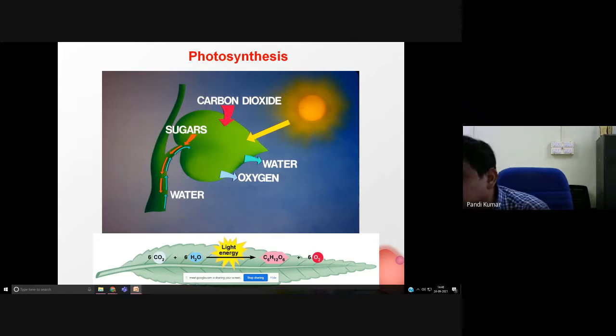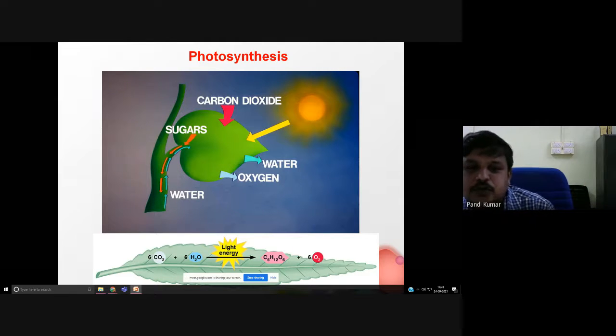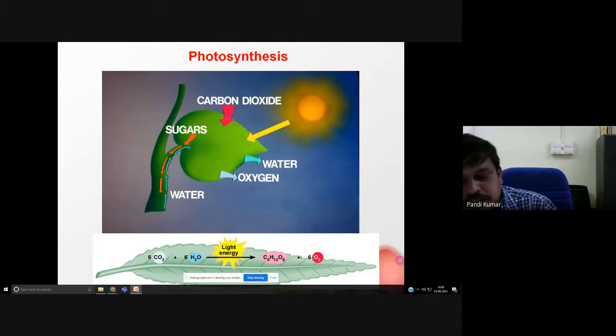Especially, what is the key idea behind this solar energy conversion? If you look at the plant, the photosynthesis process is gifted by God. The idea is created by God. What the plant does is absorb water from the ground, then absorb carbon dioxide from the atmosphere. In the presence of sunlight, it undergoes the photosynthesis process and produces starch or carbohydrate, whatever it may be. Then finally it releases water and oxygen as a byproduct.